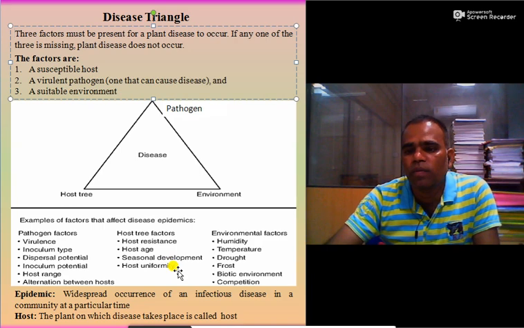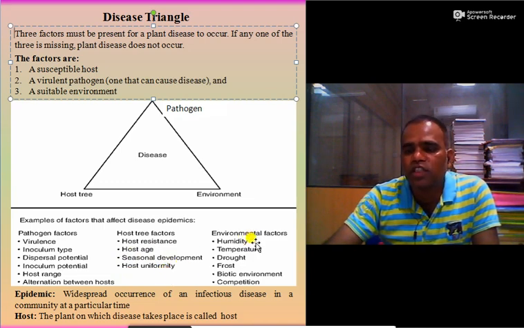Then host uniformity. Whether the crop is a single crop, or it has a single variety in all the farmers' fields. Like this way we can confirm. Then environmental factors,